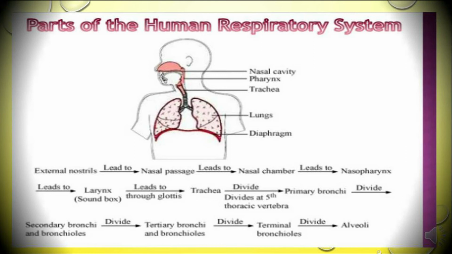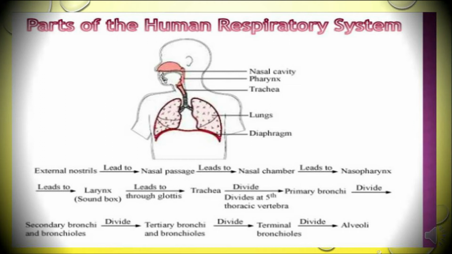Now here we learn the various parts of the human body that take part in the respiratory system. The very first, we intake the oxygen through the external nostril that leads to the nasal passage, which leads to the nasal chamber, which leads to the nasopharynx, which leads to the larynx, that is the sound box, which further leads to the trachea through the glottis.